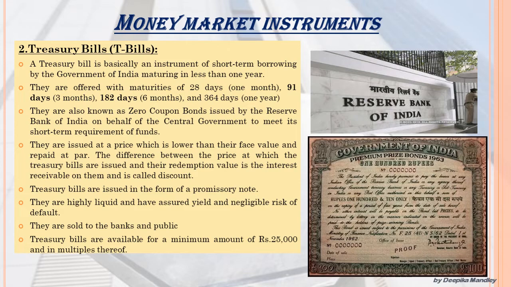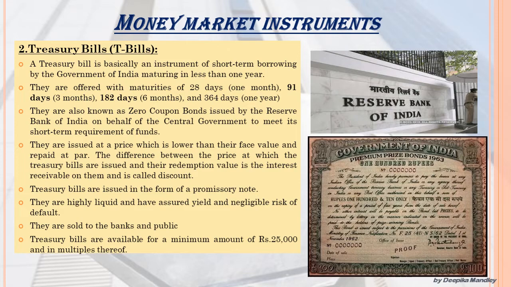At par. So the difference between the price at which the treasury bills are issued and their redemption value is the interest receivable on them and is called discount. Treasury bills are also issued in the form of a promissory note. They are highly liquid and have assured yield and negligible risk of default because it is issued by the government of India. They are sold to the banks and public.